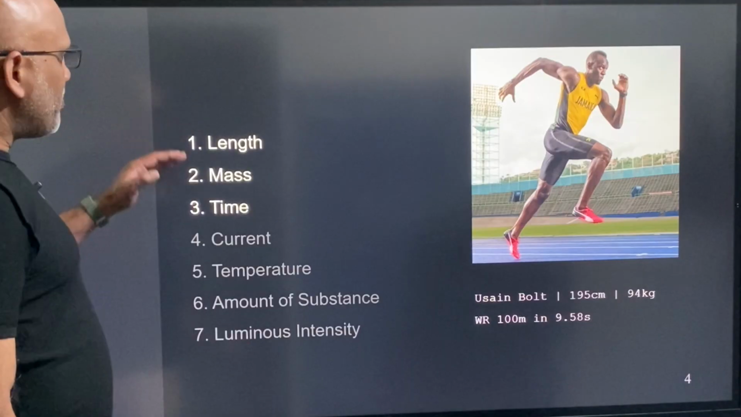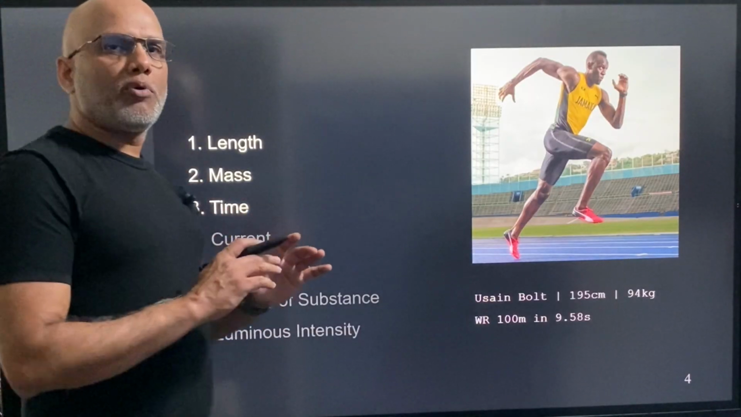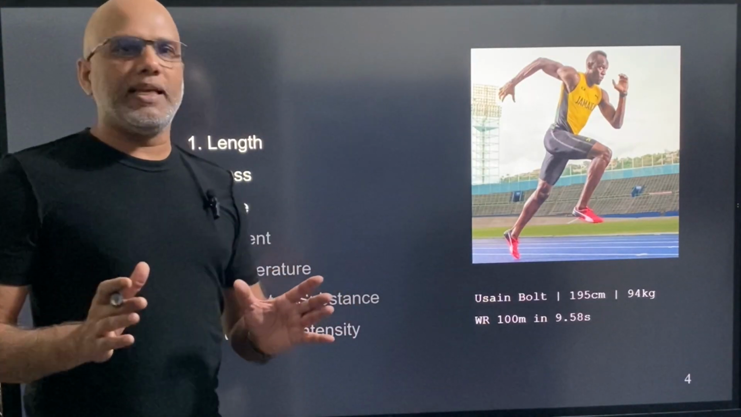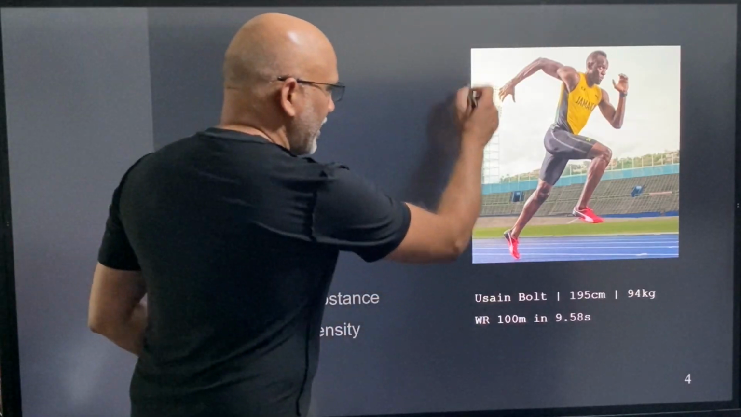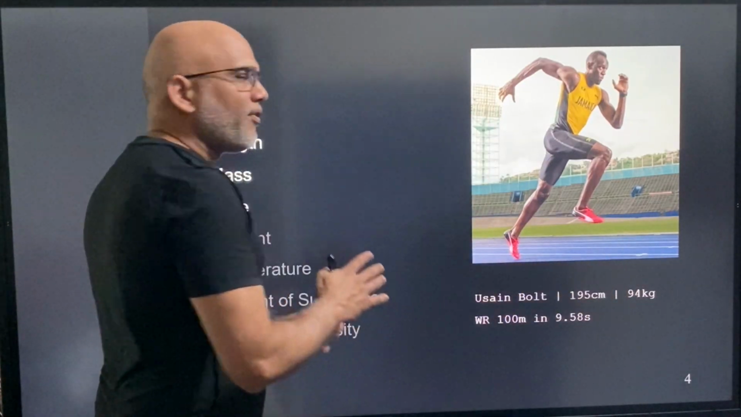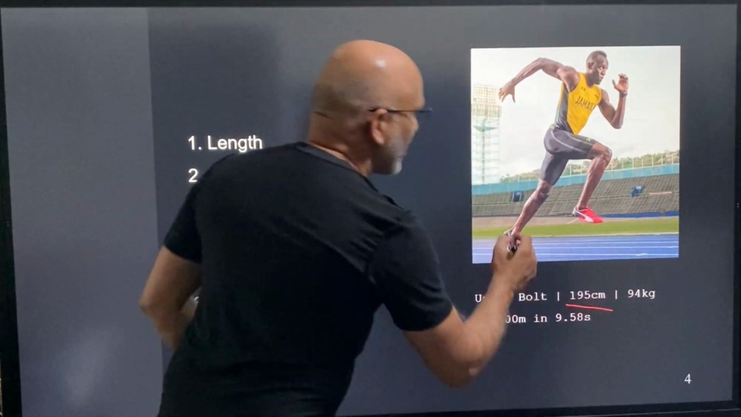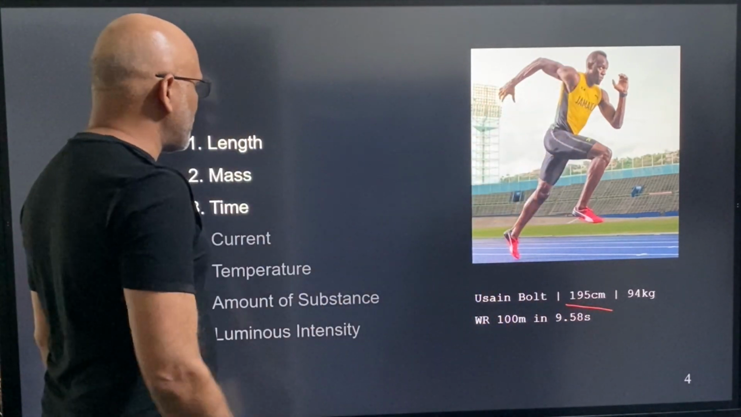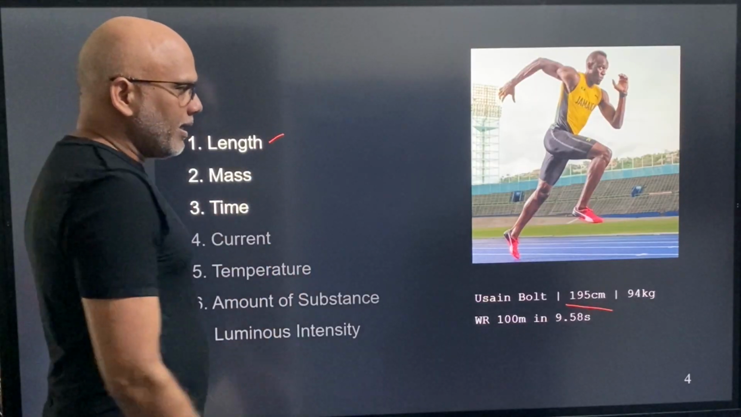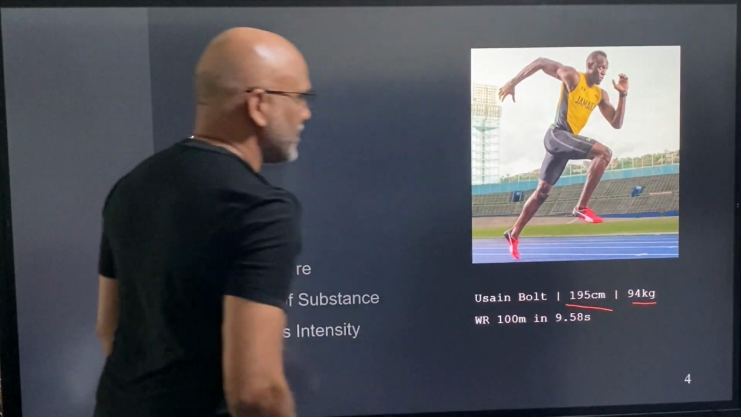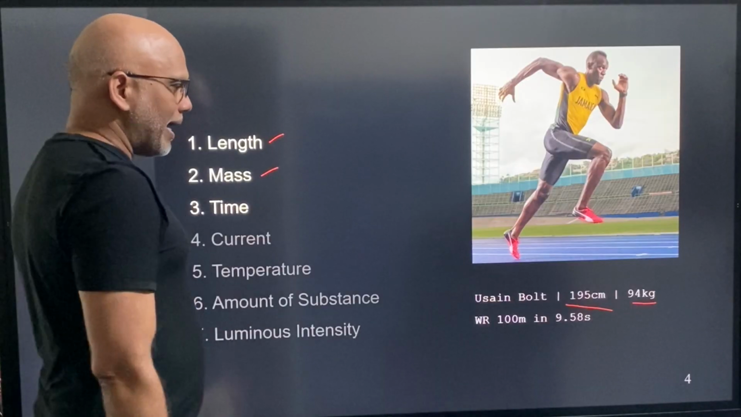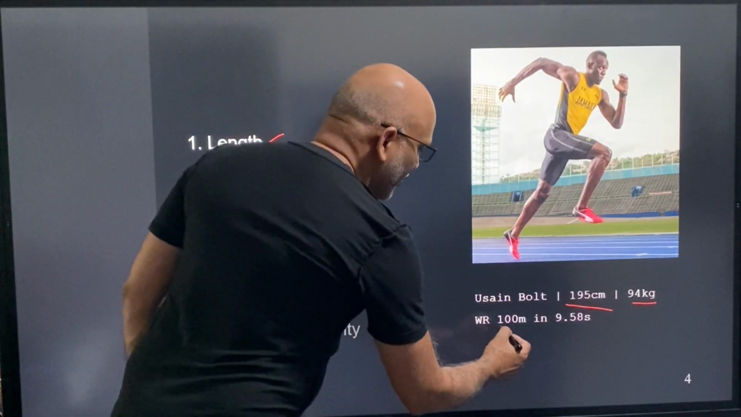All right, so length, mass, and time, these three are probably the most used in our daily life, right? For example, here is Usain Bolt. He is the fastest man on earth. His length or height is 195 centimeters. So I'm talking about length there. He weighs 94 kg, and there I'm talking about mass. And his world record is 100 meters.